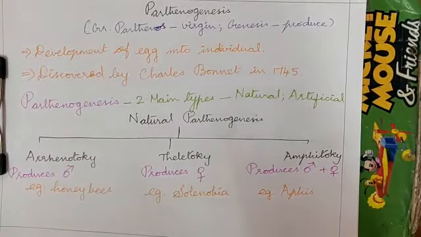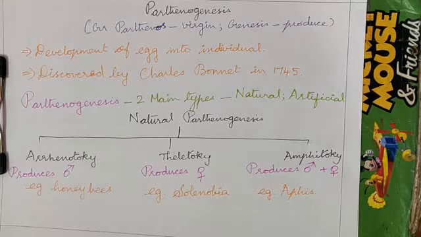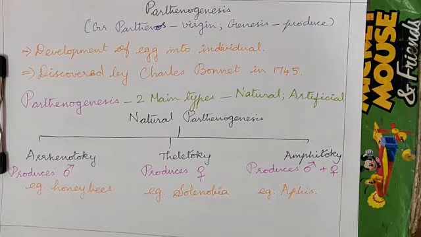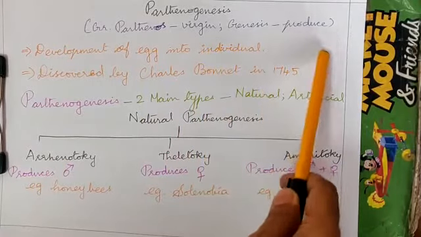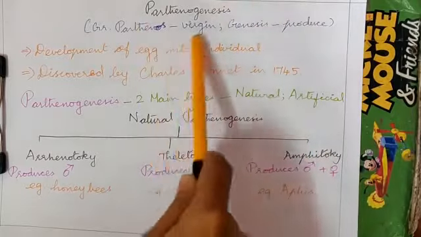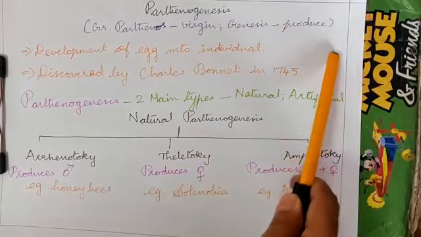Until now we have seen asexual reproduction, sexual reproduction where there is a male and a female, and then conjugation where there is no male and female, but still the exchange of nuclear material takes place. But this is called parthenogenesis, an entirely different kind of reproduction in animals. In Greek, Parthenos means virgin and genesis means to produce. So in parthenogenesis, the organism is a virgin but still it is producing young ones.